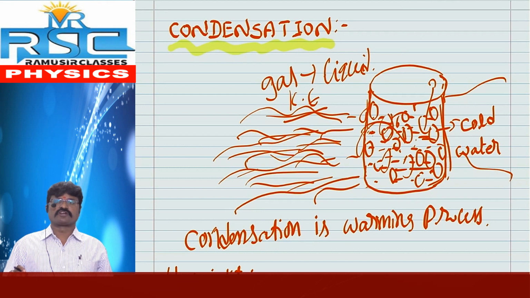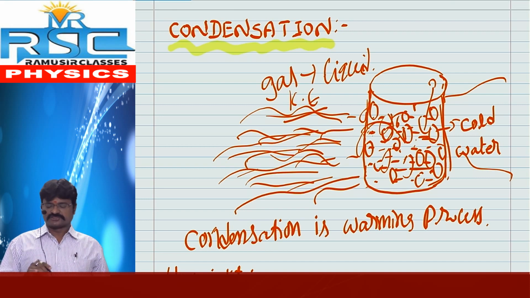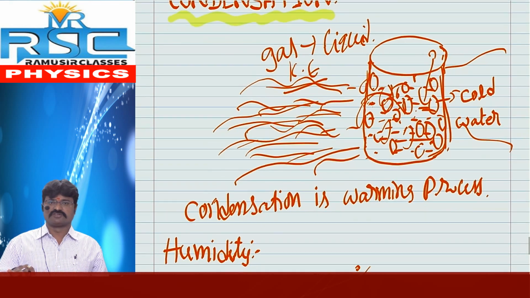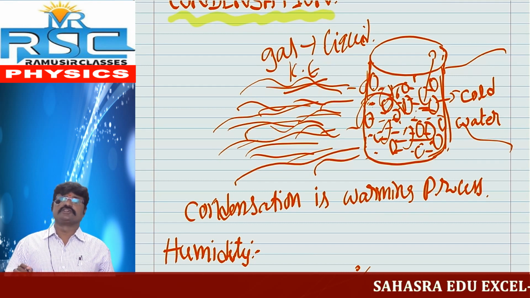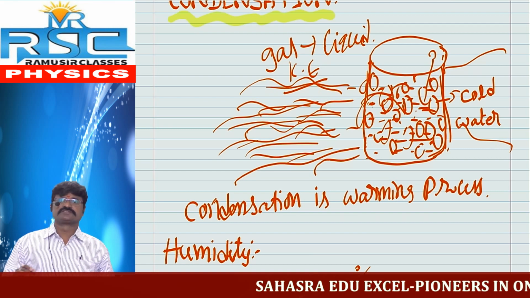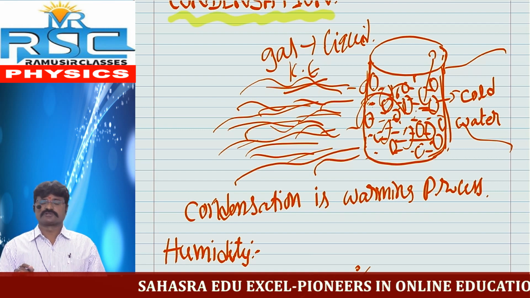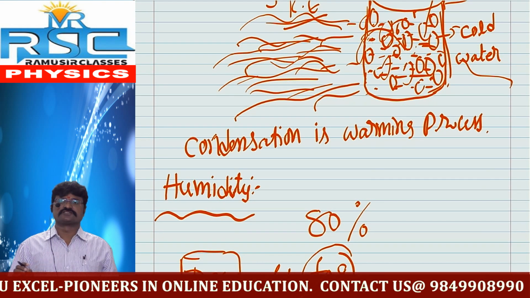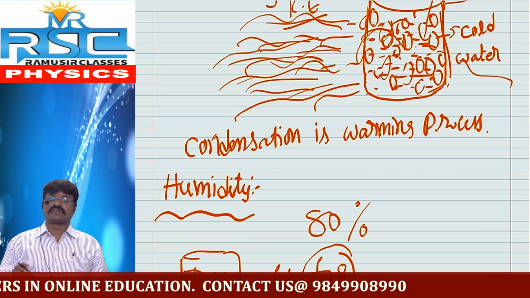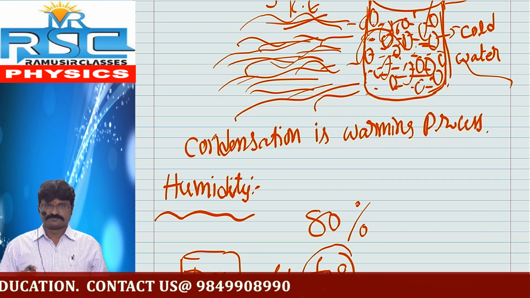I already told you water vapor is present in our atmosphere. It can move from one place to another. While moving, it can strike the glass tumbler. Their kinetic energy gradually decreases and is reduced, so gas is converted into liquid, and the droplets are formed there. Here the internal energy of that water gradually increases because it can gain some average kinetic energy from the glass tumbler. Finally, condensation is defined as the process of changing the gas phase into the liquid phase.